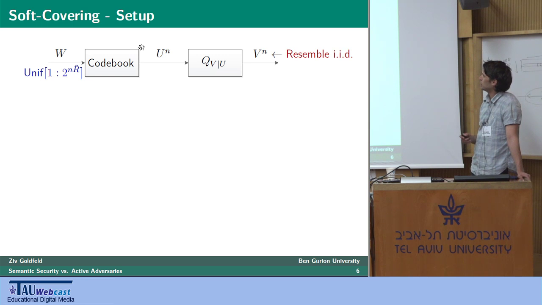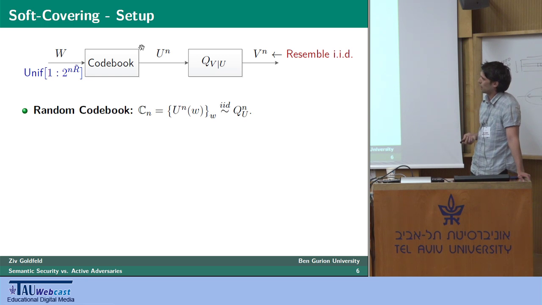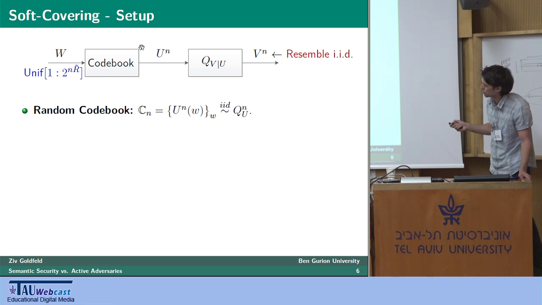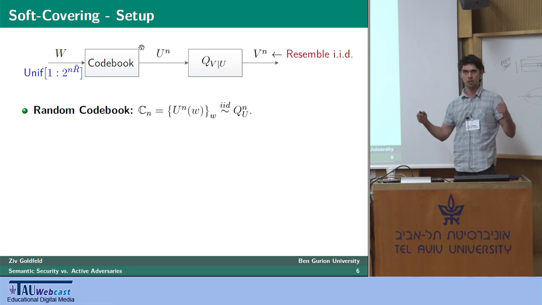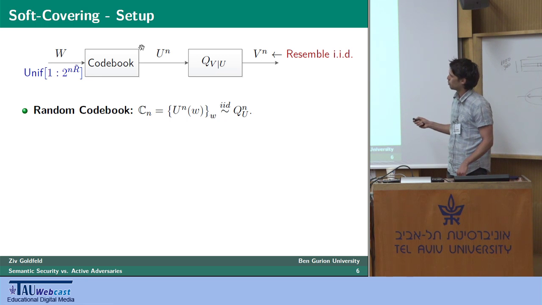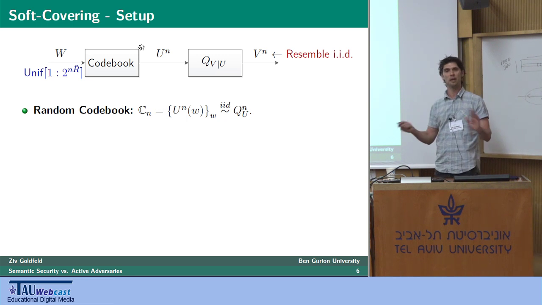How exactly this relates to secrecy, I will show in a moment, but you can think about it as if we could make the output at the eavesdropper look IID, then we're basically done in terms of secrecy. To formalize this notion, consider a random codebook, denoted by this bold C^n, which is nothing but a collection of IID random vectors, each of length n, indexed by W, where W spans the aforementioned space of indices, and these vectors are independent across different W's.